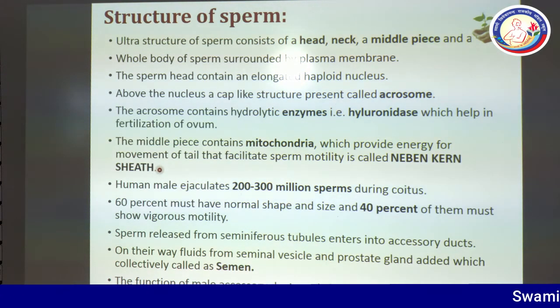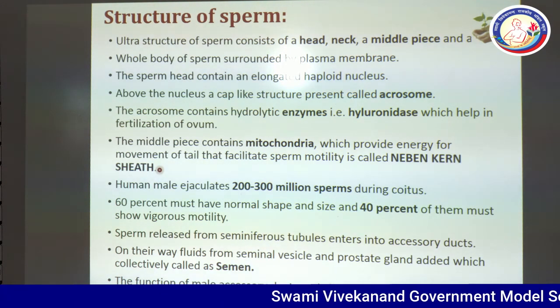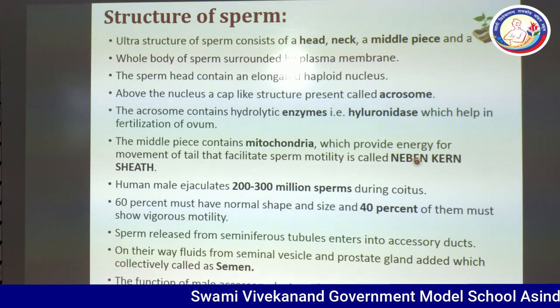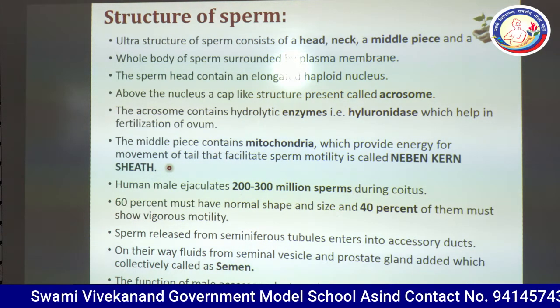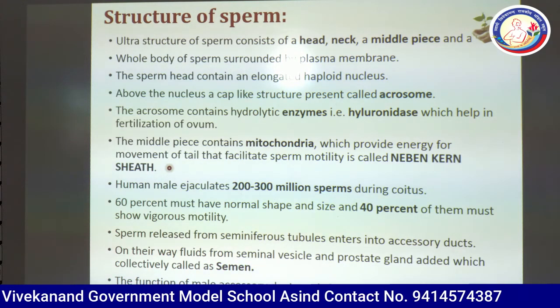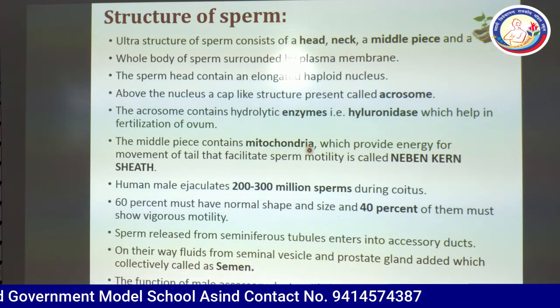So dear students, I will draw the clear picture on the board later on. Then I will show you again. The Nebenkern sheath is basically a spiral layer made of mitochondria.